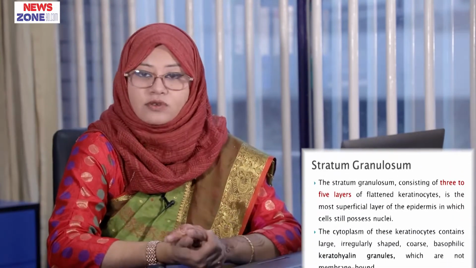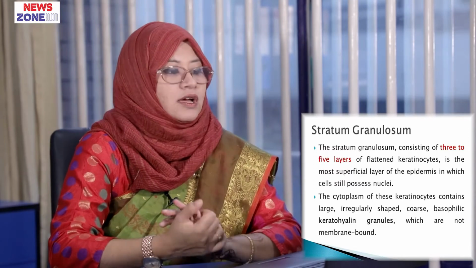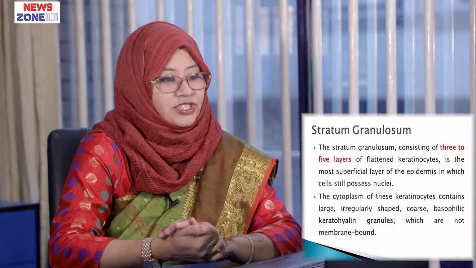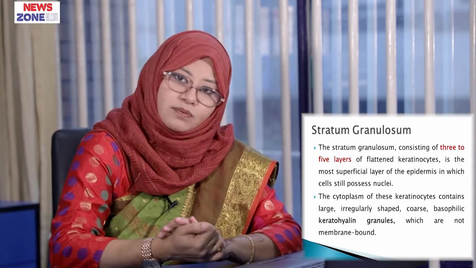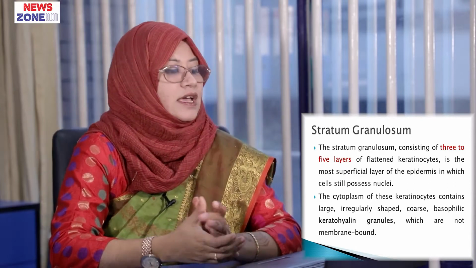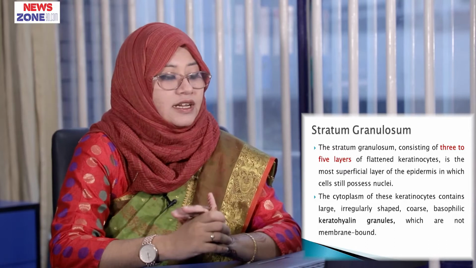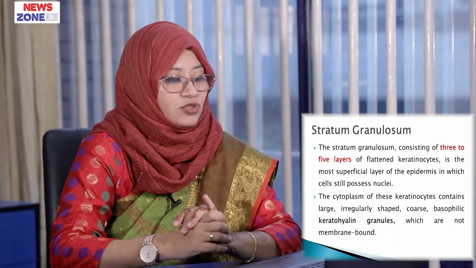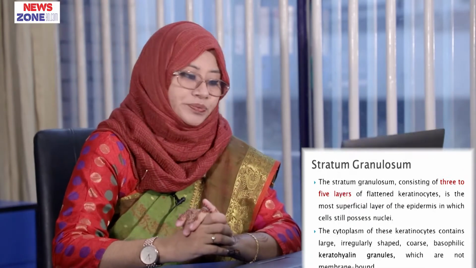Now, stratum granulosum. The stratum granulosum consists of 3 to 5 layers of flattened keratinocytes, is the most superficial layer of the epidermis in which cells still possess nuclei. The cytoplasm of these keratinocytes contains large irregular shaped coarse basophilic keratohyalin granules which are not membrane bound.